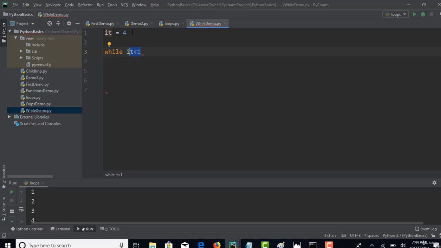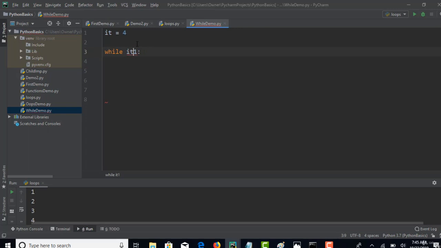Now, it equals 4. Now, is 4 less than 1? No, which is wrong. If the condition is not true, then it will not go inside this while loop. If this condition is true, then it will go inside the loop and it will keep on executing every time until this condition becomes false.